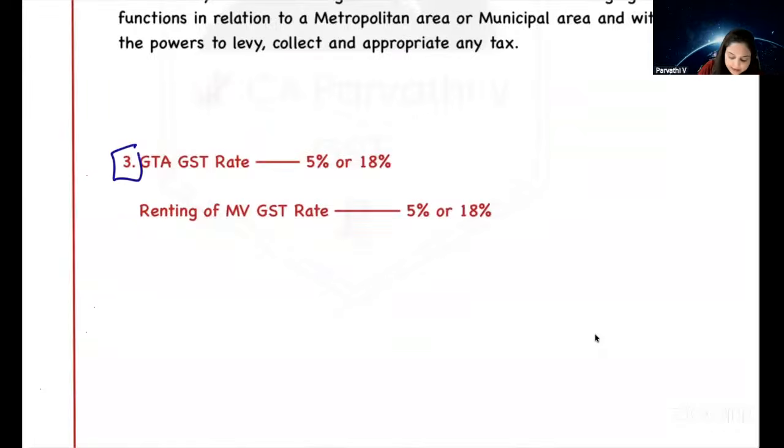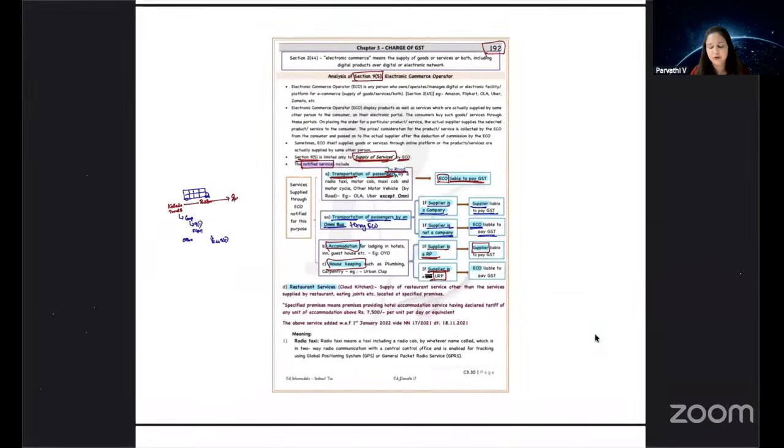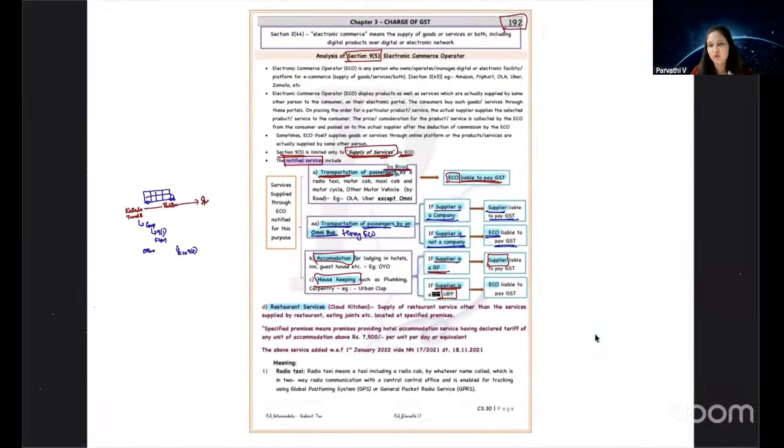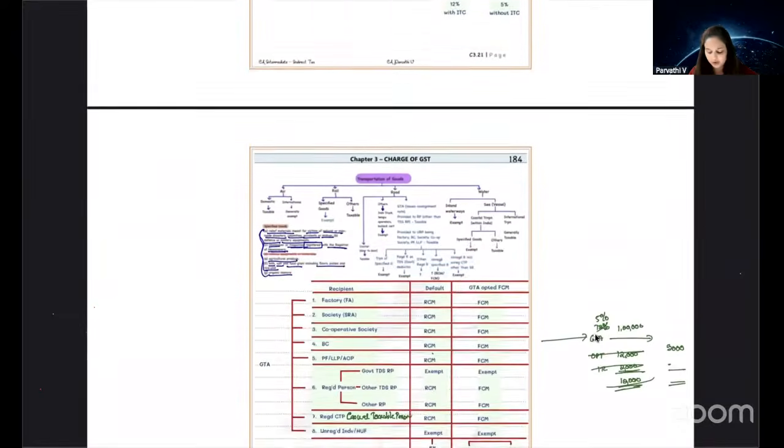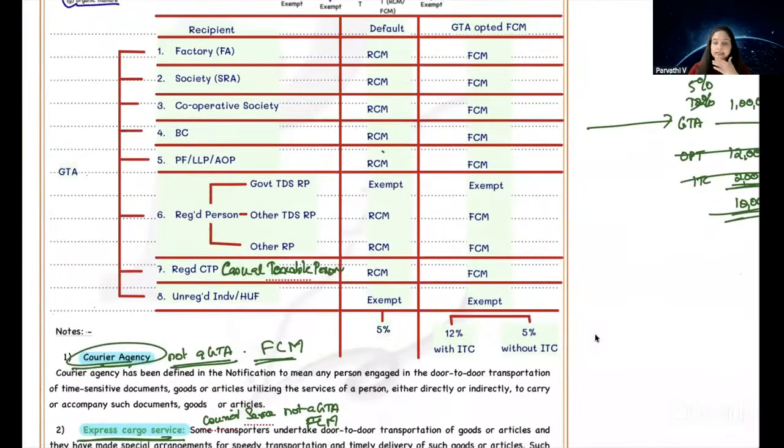Okay, next amendment here again: GTA services and renting of motor vehicle services. Here again, it is very, very simple. Don't think that the amendment is very difficult. It is very, very easy. So let's look at the amendment which is applicable in our charge of GST, RCM. Now let's just take the GTA services. What did we learn in GTA services? What is GTA? Transportation of goods by road. A person who is supplying transportation of goods by road service is called a GTA.